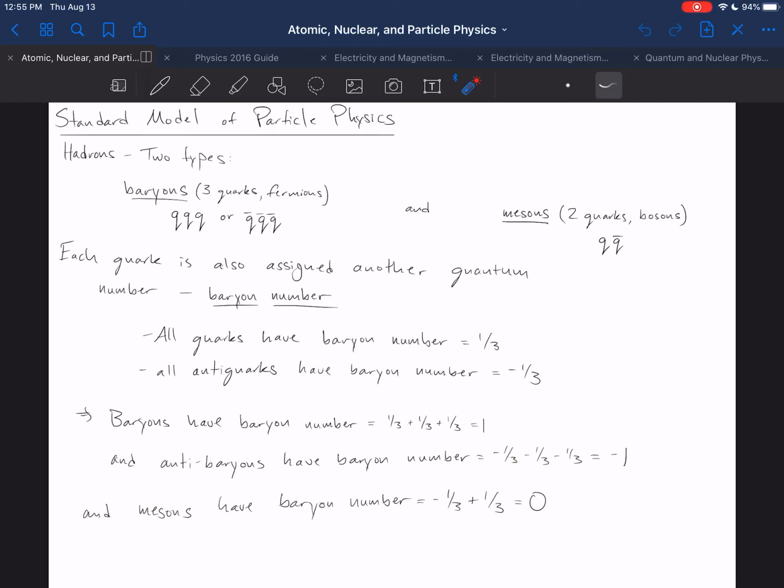How convenient is that? So here's a better way of putting all of this together. Here's how I keep track of it. Count the baryons. Any baryon has a baryon number of 1. Any antibaryon has a baryon number of -1. And anything else has a baryon number of 0. So that's my recommendation on how to handle that. We'll see more about baryon number when we hit the other quantum numbers and look at conservation laws a little bit later on in the subunit.